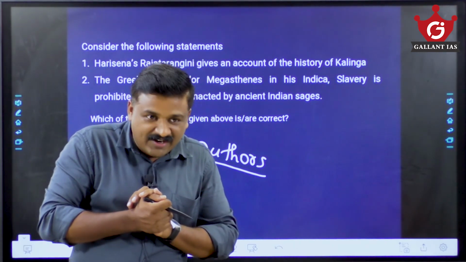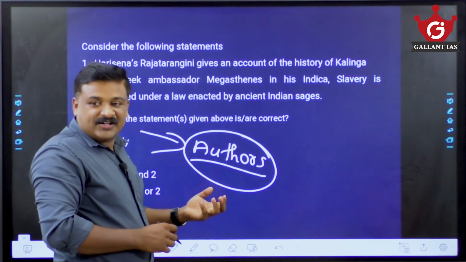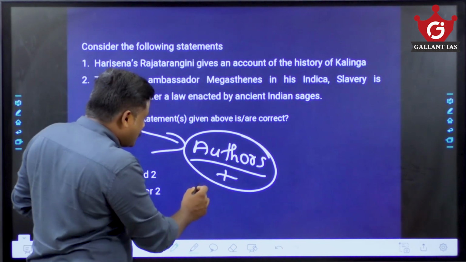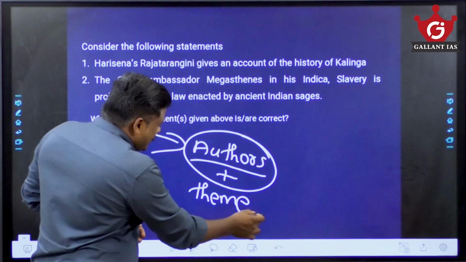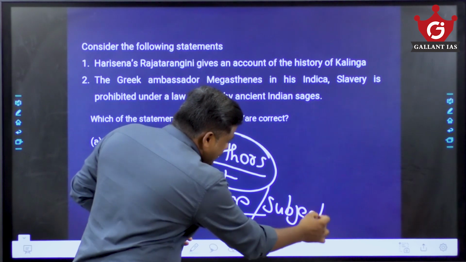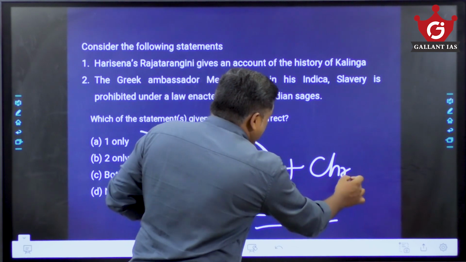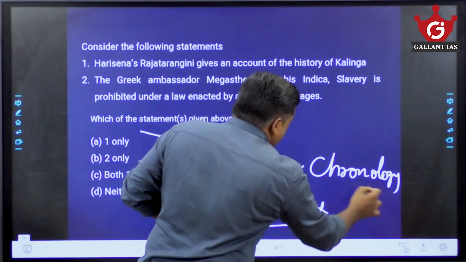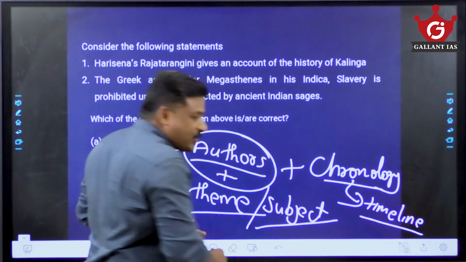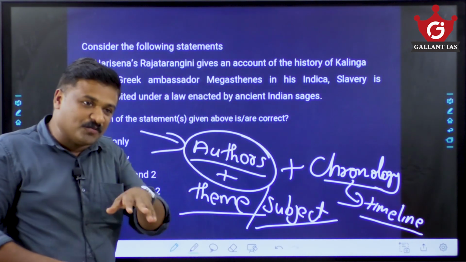Am I right? Yes. So when it comes to literature, please take care who is the author of that particular literary work. Second thing is, of course, you should know what the theme is, what is the subject dealt with. Another important thing is, of course, you should know the chronology, or maybe have an idea about its particular timeline. Some literature happened in the Mauryan age, some in the post-Mauryan age, some in the Gupta age, some in the post-Gupta age. Am I right?